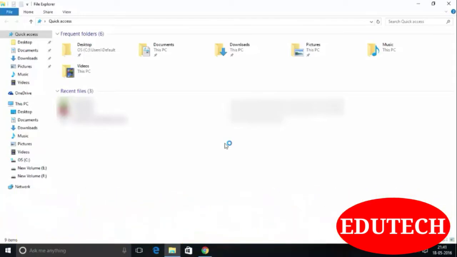Now let's see the use of Action Center. Action Center is a tool from where you can utilize your system resources. It is located here at the bottom in the taskbar.